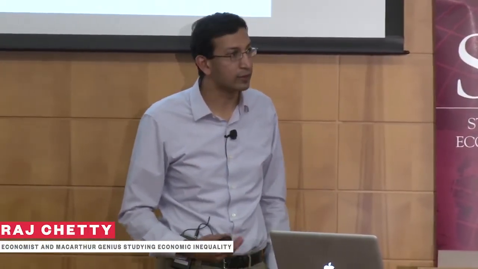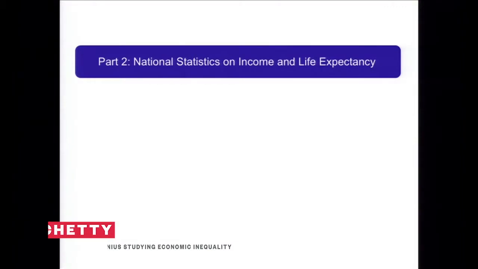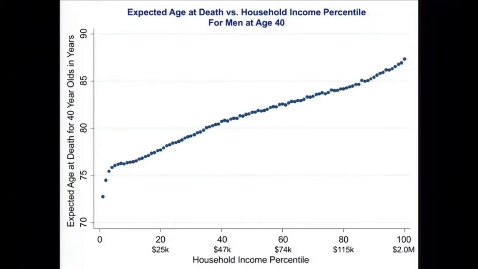So let's start by looking at the national statistics on income and life expectancy that we get from this procedure. This chart shows you expected age at death versus household income percentile for men at age 40. On the x-axis here is household income percentile. Just to give you a sense of dollar magnitudes, we're showing what these percentiles correspond to in the income distribution